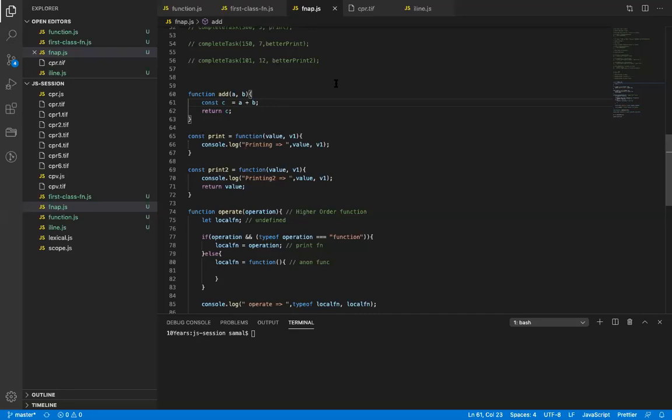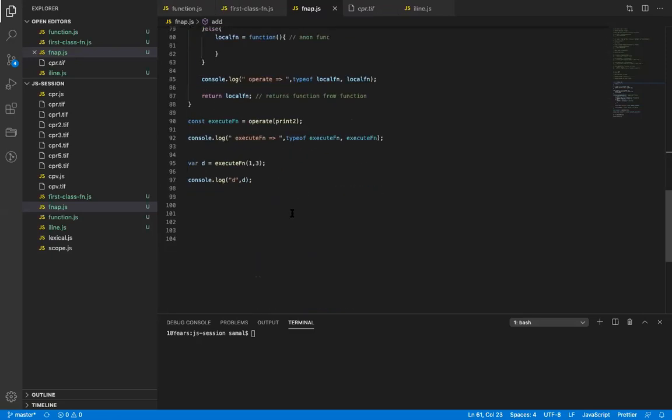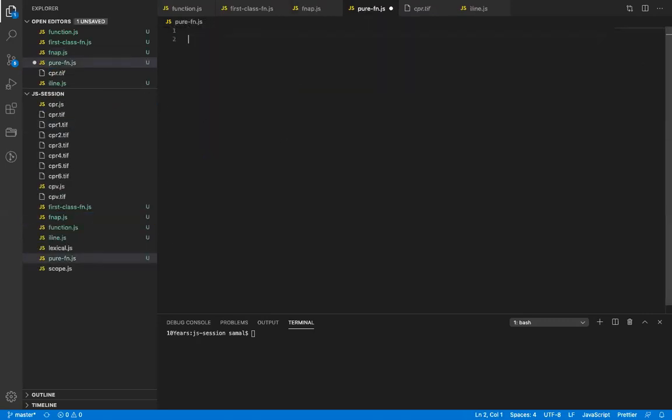Anyone know what is a pure function? All right. A pure function is a function in which when I pass a value, it will always return the same value. Right? It does not change the input value.